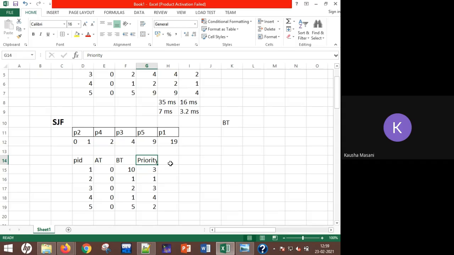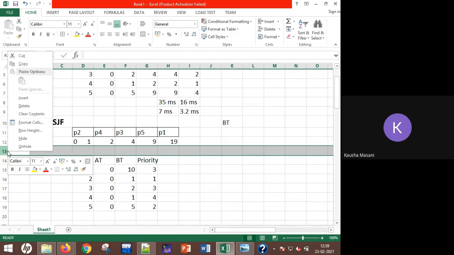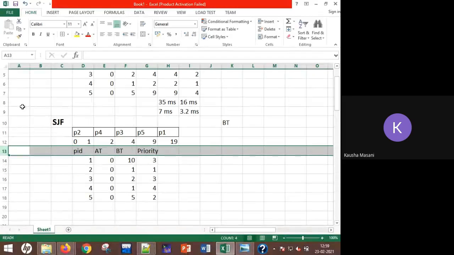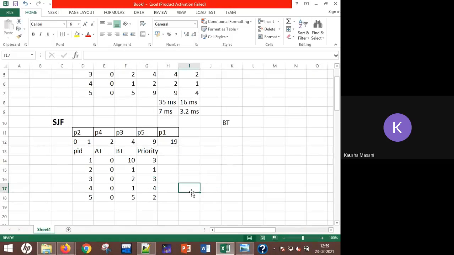This column you need to take into consideration. Now see, start preparing the Gantt chart.